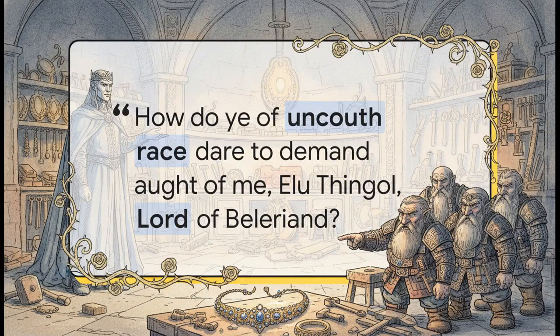When the dwarves try to claim the necklace using a super flimsy pretext, Thingol doesn't even try to de-escalate the situation. Instead, completely blinded by his own arrogance, he delivers a devastating insult. He literally says, "How do ye of uncouth race dare to demand aught of me, Thingol, whose life began by the waters of Cuiviénen, years uncounted ere the fathers of the stunted people awoke?" He actually calls them uncouth and stunted, treating master craftsmen with absolute contempt right there in his own deep smithies.